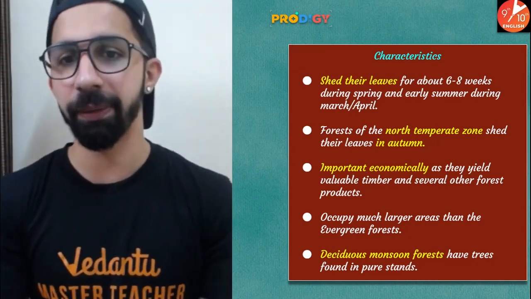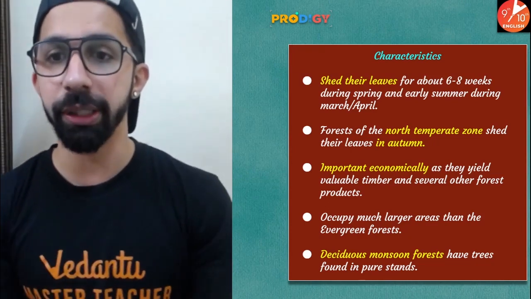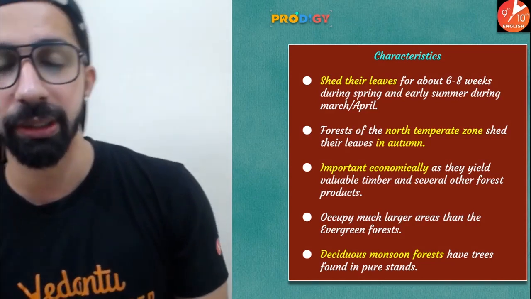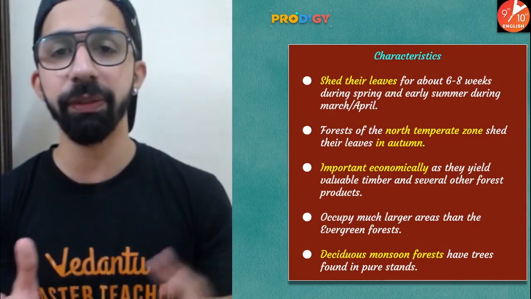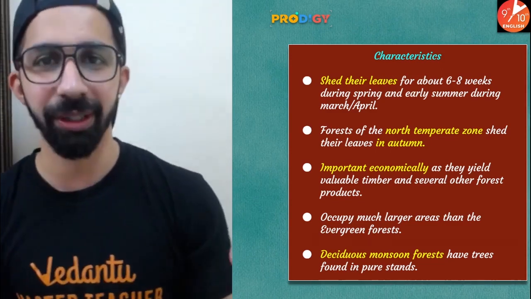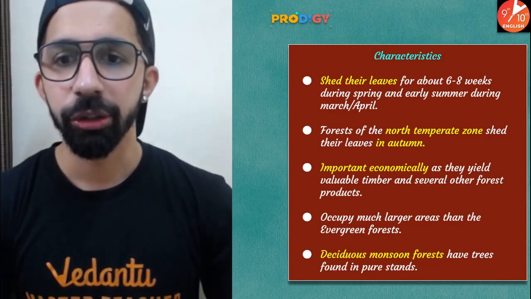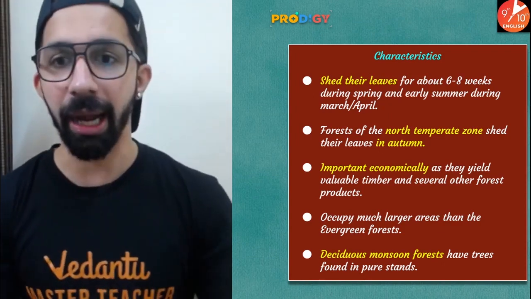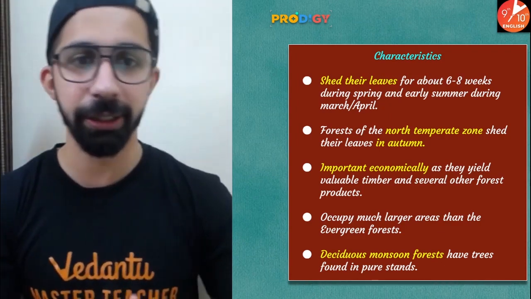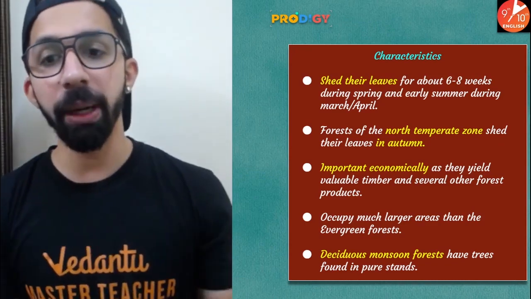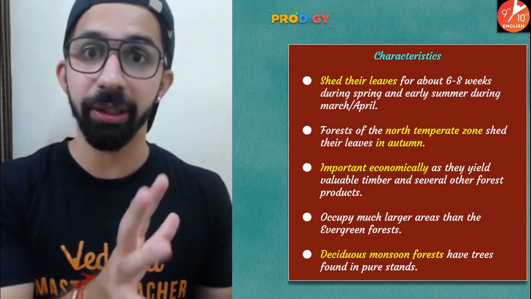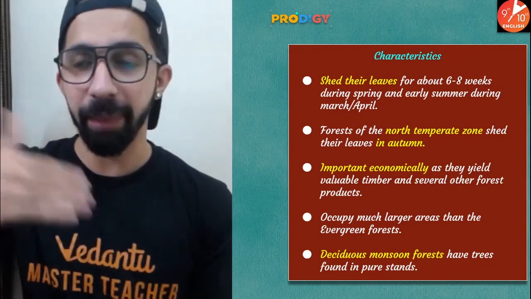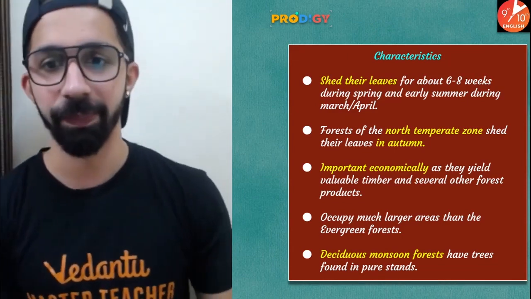Forests of the north temperate zone shed their leaves in the autumn season. All right, now guys, what is the autumn season? The season of the year which comes between summer and winter. It is important economically as they yield valuable timber and several other forest products. They occupy a much larger area than the evergreen forest. As I already told you guys, in India the maximum area is under deciduous forest.